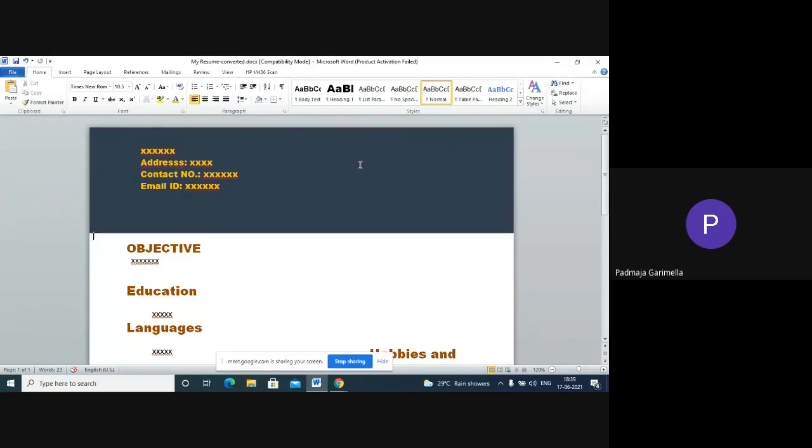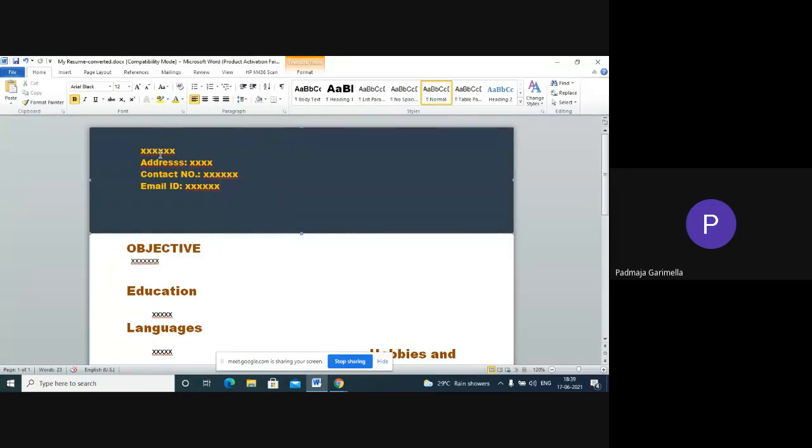First thing is your personal details. First comes your name. My name is Padmaja Garmala, so I'll write my name here. Next comes address, where I'll write my residential or permanent address. Third is contact number, where I'll provide my personal number or whatever number you give for company purposes. And here is an email ID so that they can contact you if your resume is selected. These are the basic important details which should be present here.